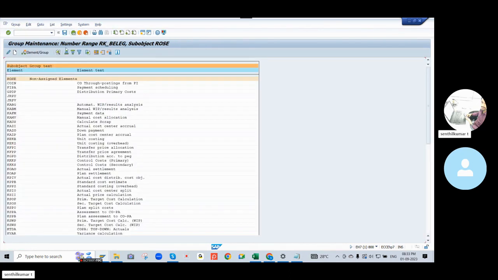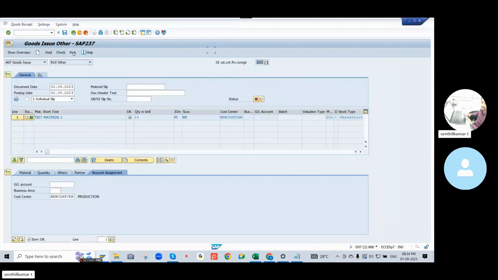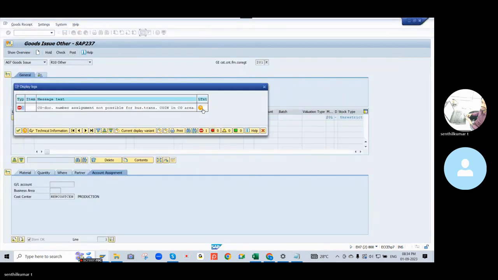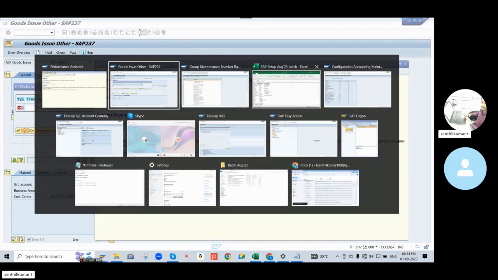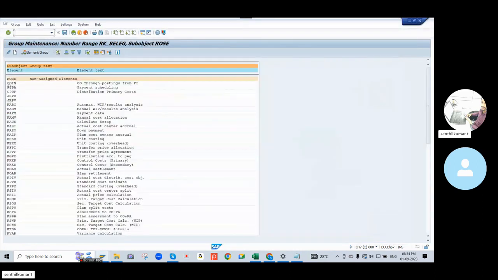So come back. Now we click on this, the COIN. You can see the error. What is the error? Okay, so COD document, controlling document number assignment not possible for business transaction COIN in the company code area. Okay, rows. So that's the issue of COIN.